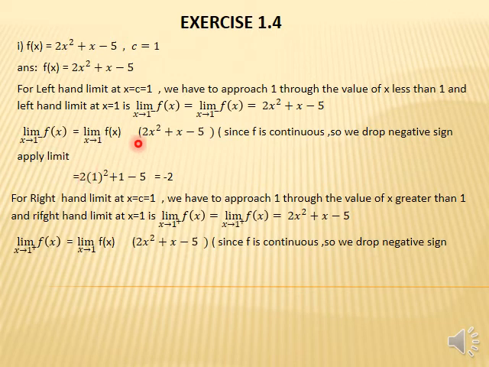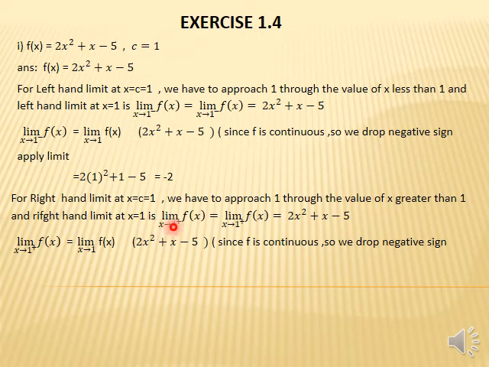Now student, we have a surety. Now apply the limit, then 2, and then replace x with 1, so 1 the whole square plus 1 minus 5. After simplification we get minus 2. Similarly student, we can do it for the right hand side.